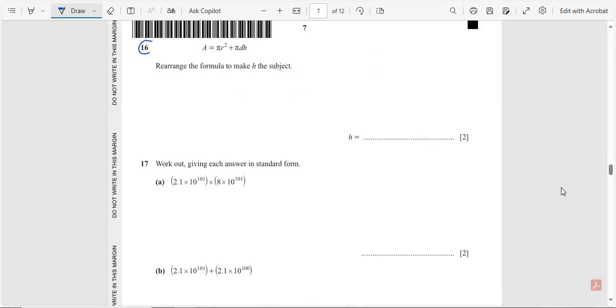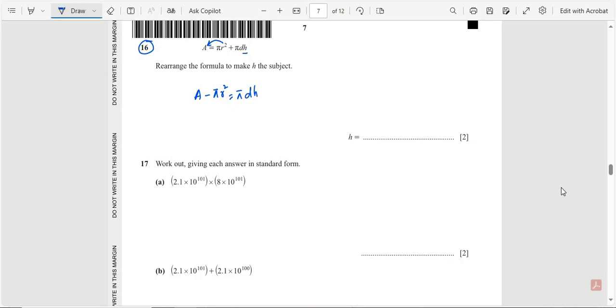Question number 16. A is equal to pi r squared plus pi d h. Rearrange the formula to make h the subject. So shift these values to the other side because we want to find h. A minus pi r squared is equal to pi d h.